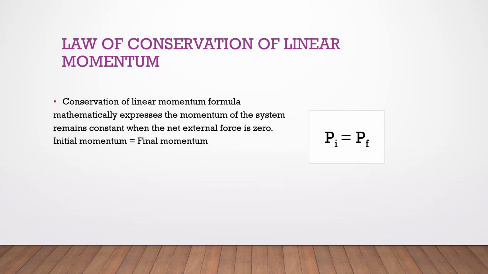Conservation of linear momentum formula mathematically expresses the momentum of the system remains constant when the net external force is 0. Initial momentum equals final momentum. Pi equals Pf.